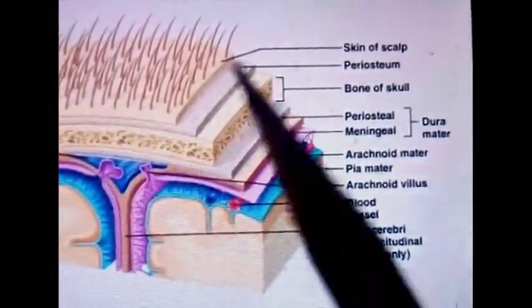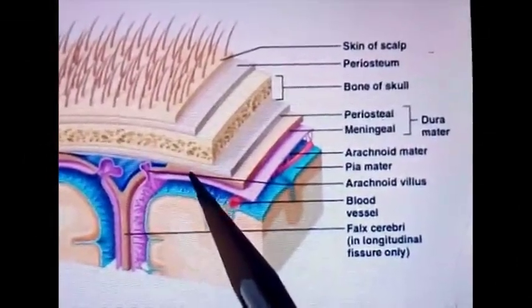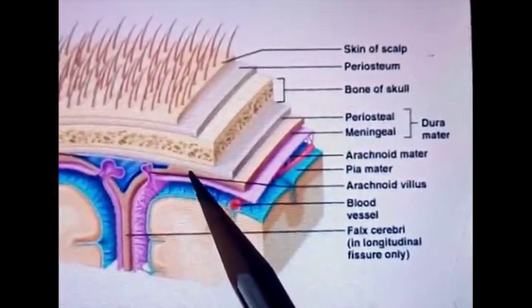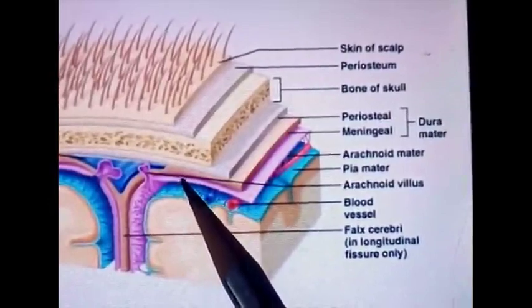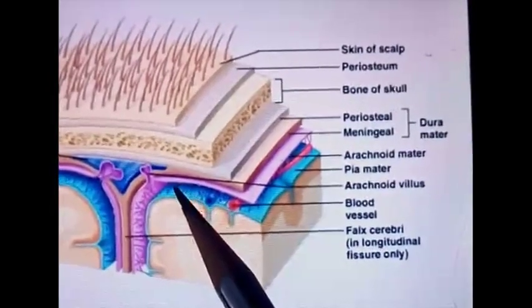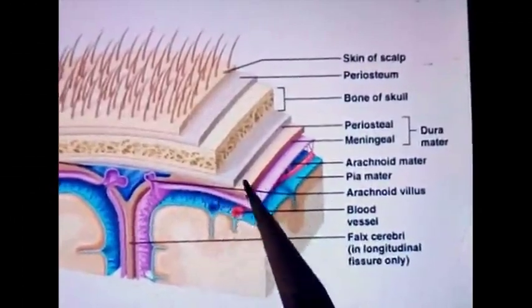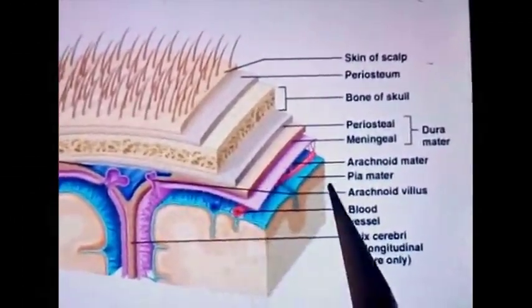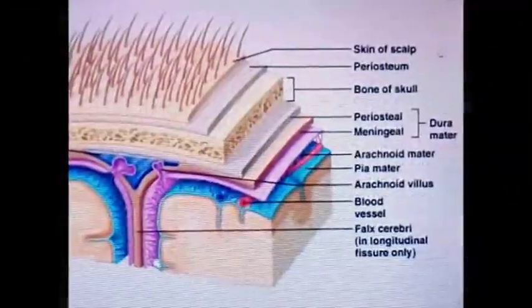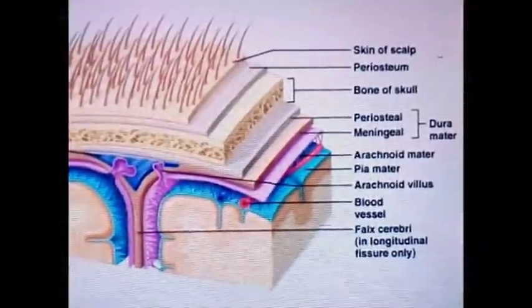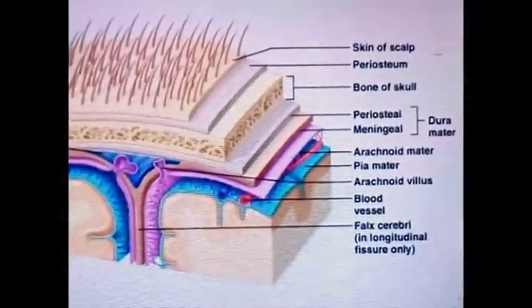When the nerve leaves the skull, it is covered by a sheath known as epineurium. Within the skull the nerve is covered by endosteal dura mater, and outside the skull this endosteal dura mater continues with the epineurium of the nerve. Especially in case of the optic nerve, the dura mater covering the optic nerve continues with the sclera